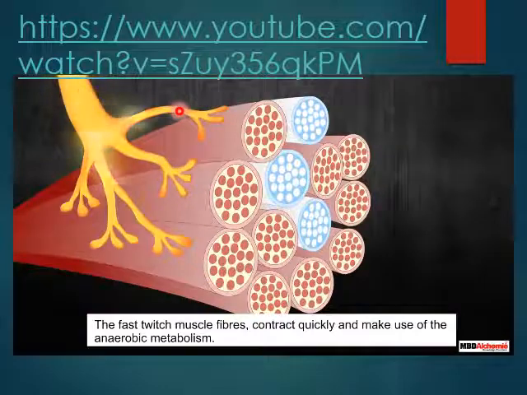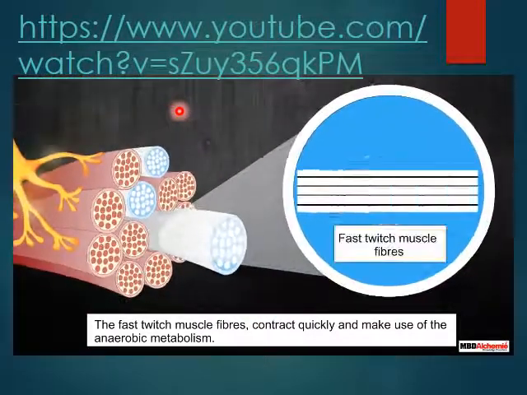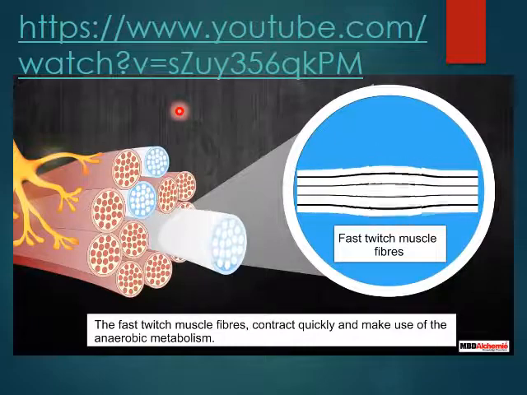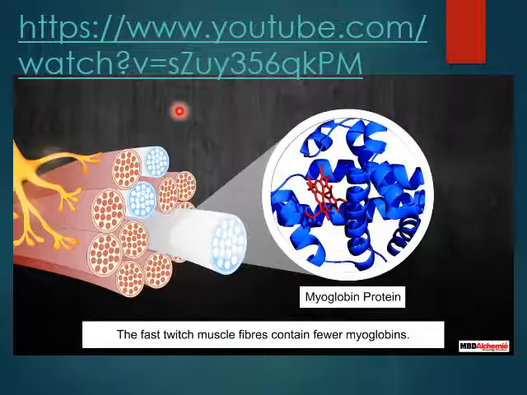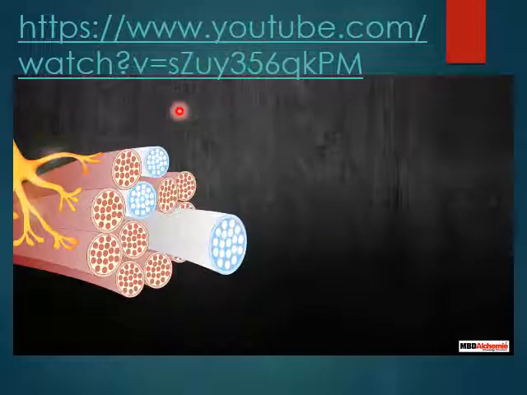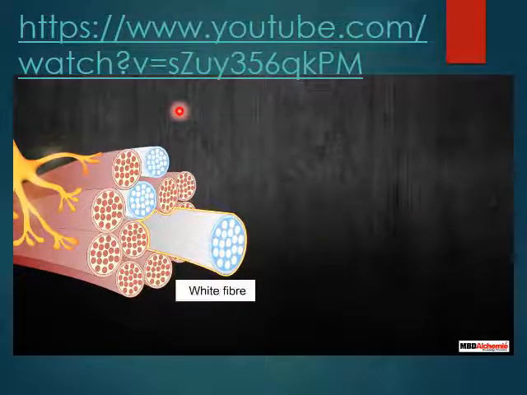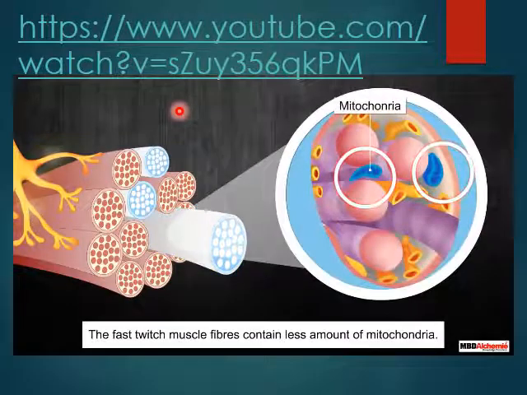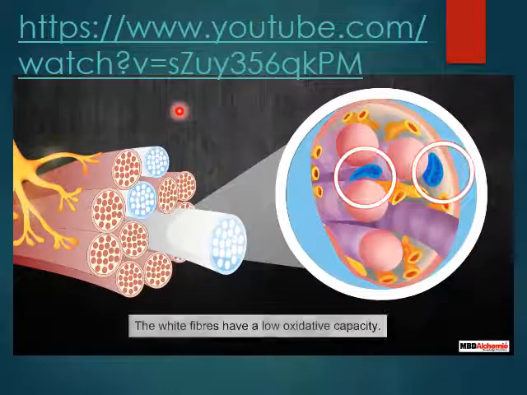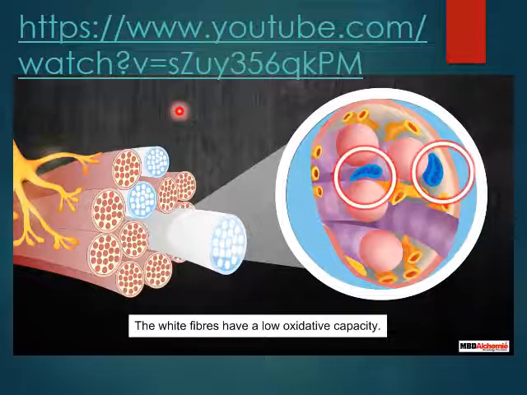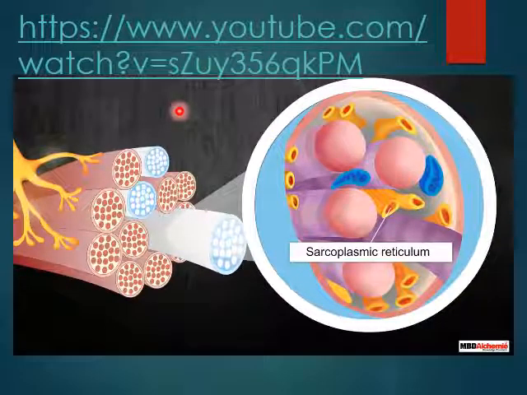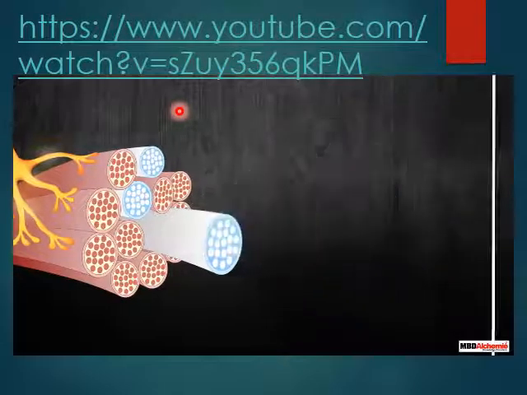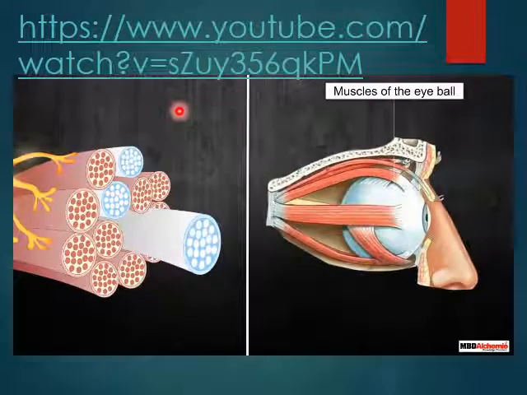The fast twitch muscle fibers, on the other hand, contract quickly and make use of anaerobic metabolism. They generally contain less myoglobin, thus are pale or whitish, hence also known as white fibers. The number of mitochondria is also low in them, hence they have a low oxidative capacity, that is, the ability to use oxygen is low. The amount of sarcoplasmic reticulum is high in white fibers. For example, the muscles of the eyeball.